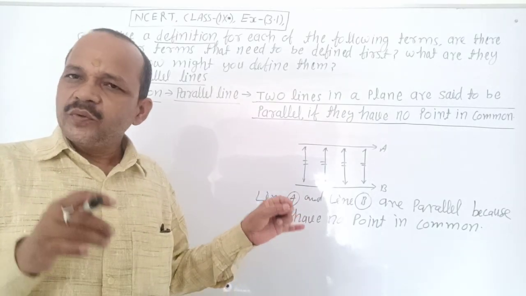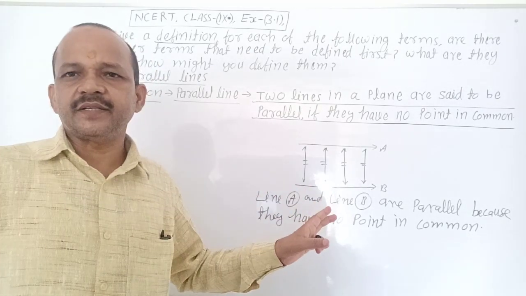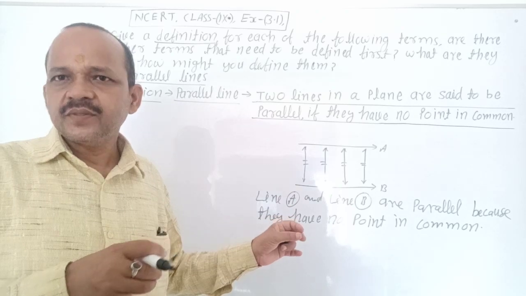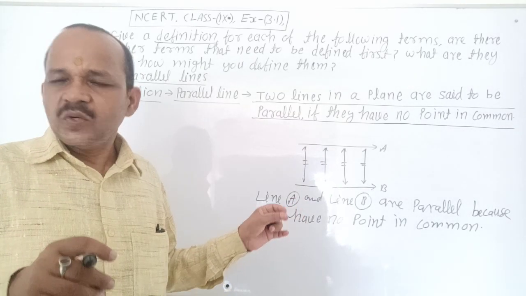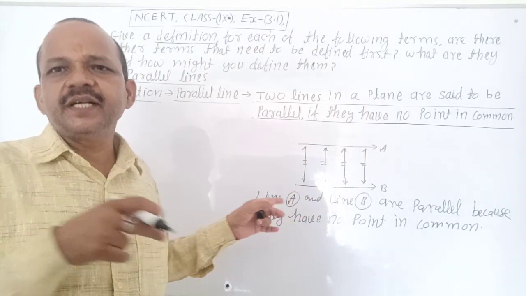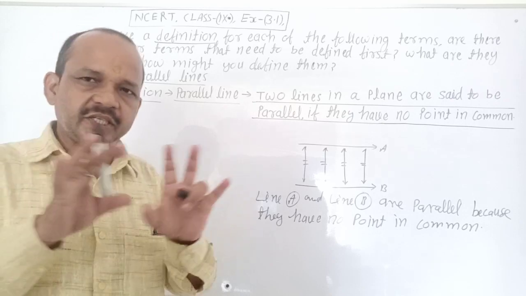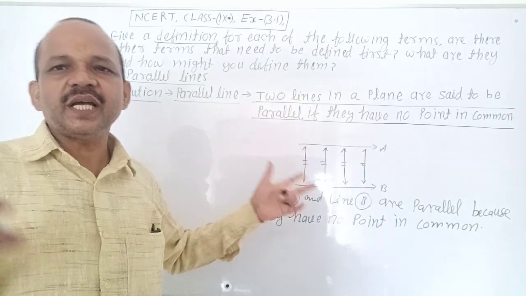Terms which have no definition are called undefined terms. It is clear? Lines in a plane which have no point in common are said to be parallel lines. It is clear? No confusion about it? Very good. It is very easy.